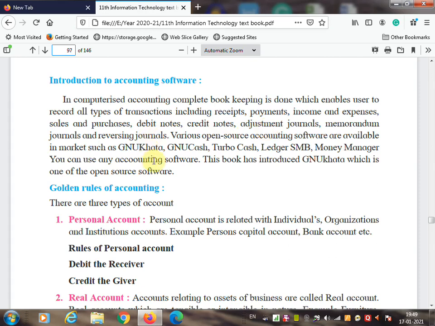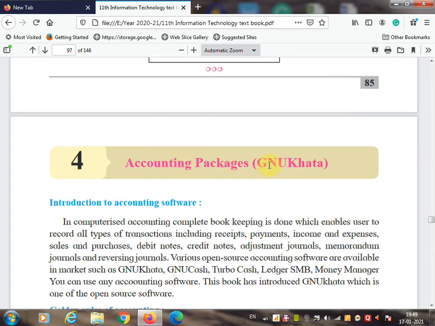Various open source accounting software is available in the market, such as GNU Khata, GNU Cash, Turbo Cash, Ledger SMB, Money Manager. You can use any accounting software to record your daily transaction entries. And this book has introduced GNU Khata, which is one of the open source software.